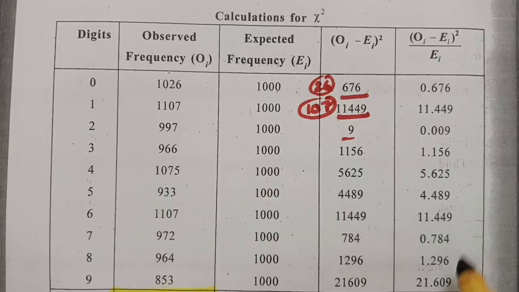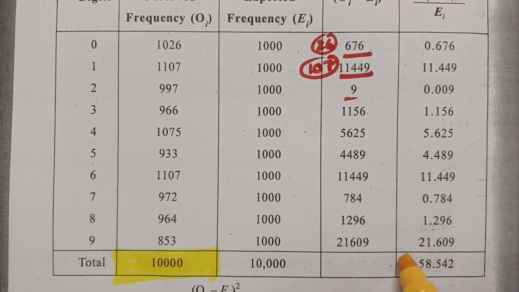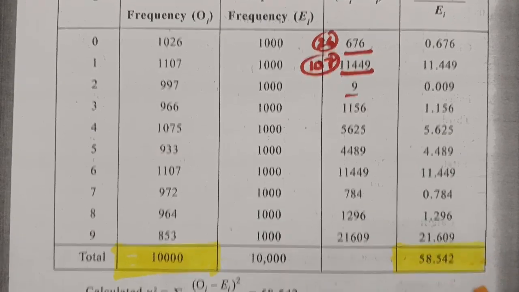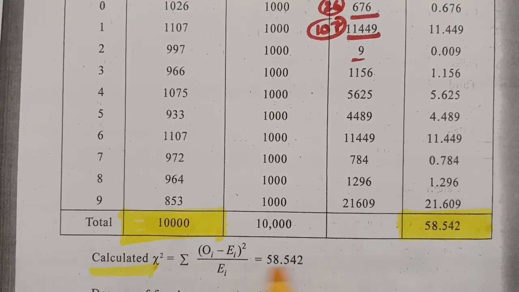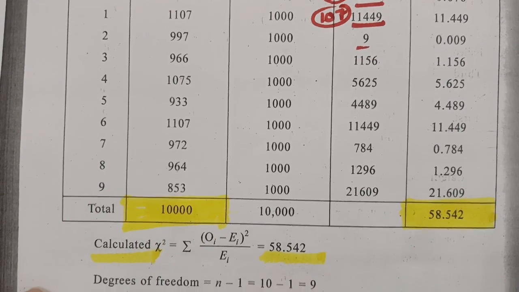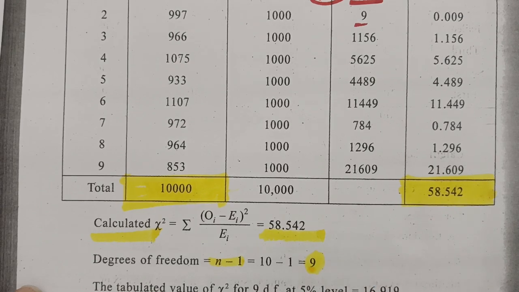We have to fill this column like this and make an addition. After making the addition, the value is 58.542. Clear? So this is our chi-square, the calculated value. Now the number n is equal to 10. For n, the degrees of freedom is n minus 1, so 10 minus 1, the value here is 9.